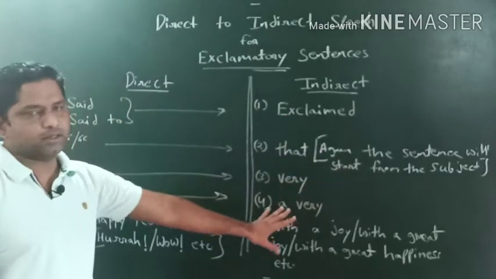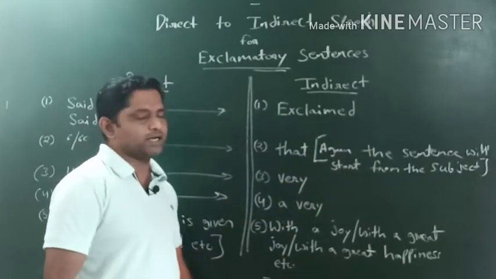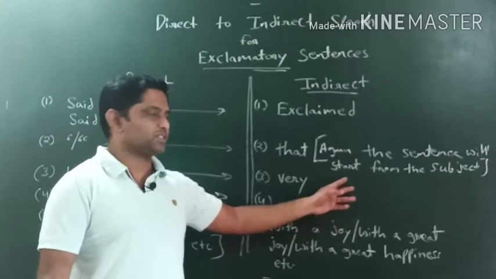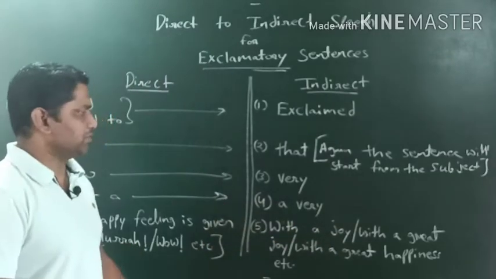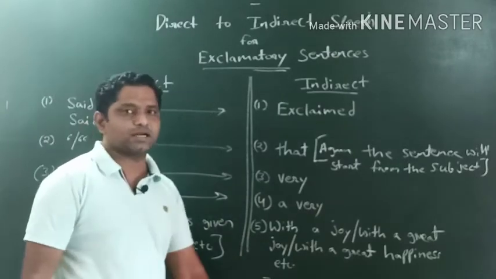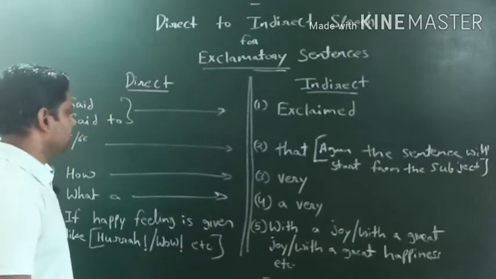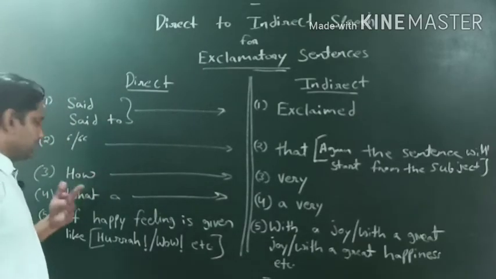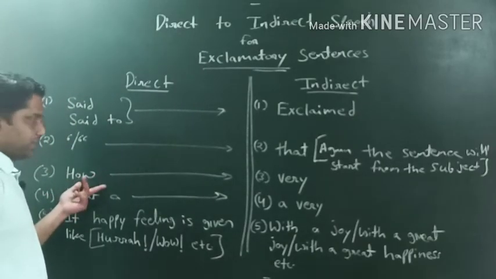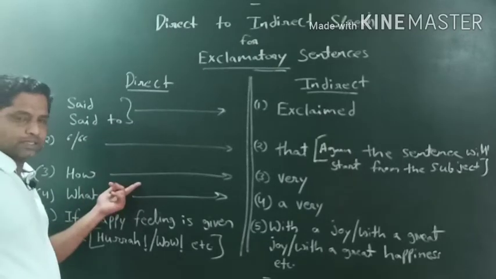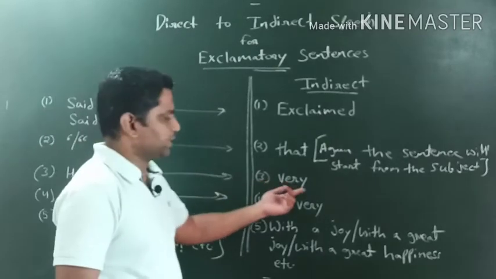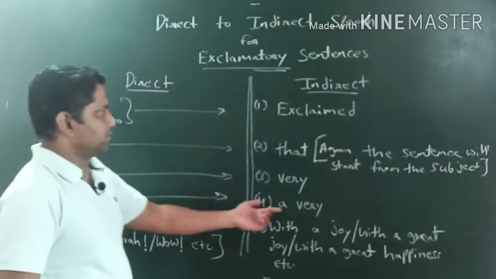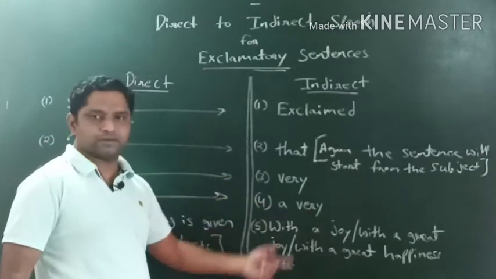Okay, but here there is one kind of sentence, one variety, that is imperative sentences. In that we don't start the sentence from the subject, because an imperative sentence doesn't start with the subject. Obviously. Okay, so here rule number 3 says if we get how in the direct sentence, then we will make it very. If we get what, then in indirect speech we will write a very.